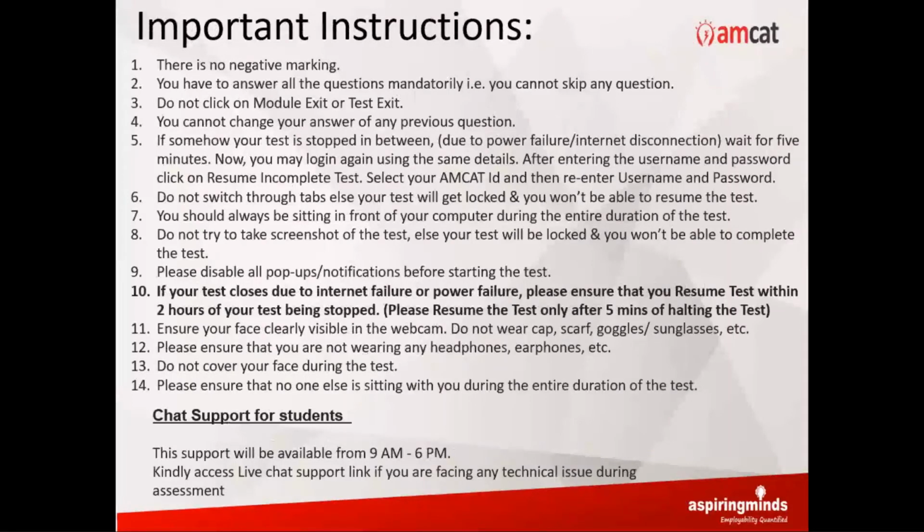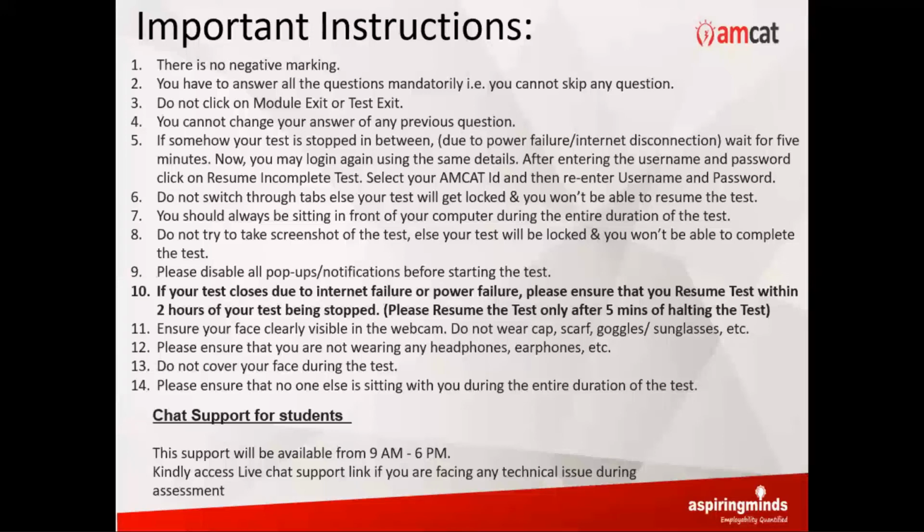Now, some instructions regarding the assessment on its own. There is no negative marking over here. You have to keep on going forward in the assessment test, as I discussed about the adaptive nature of the test. So you cannot move back and forward, and you cannot skip any questions. So, guys, just read the points. Point number 10 is an important one. In case of a genuine internet failure or power failure, the AI-based testing tool will identify that and will freeze your test so that there is no test time loss.